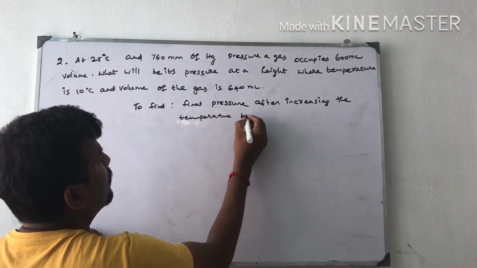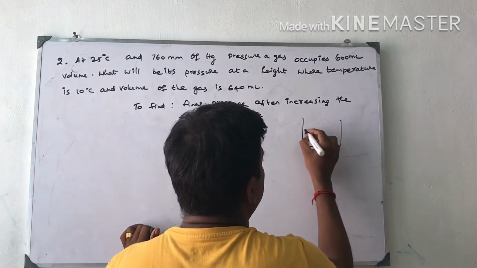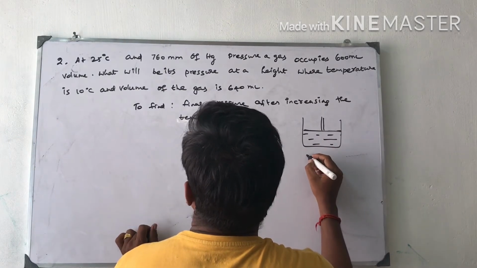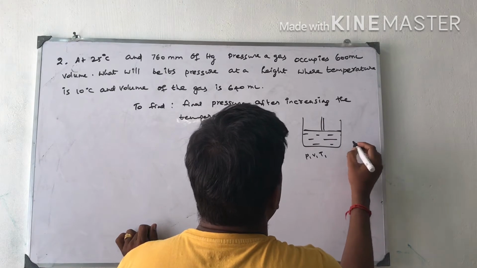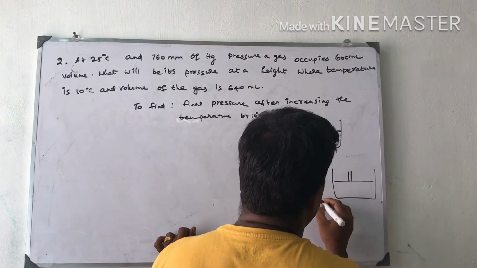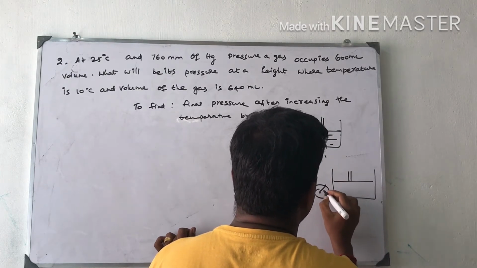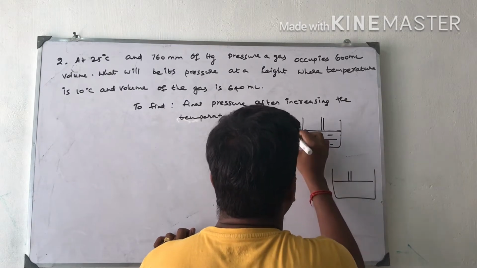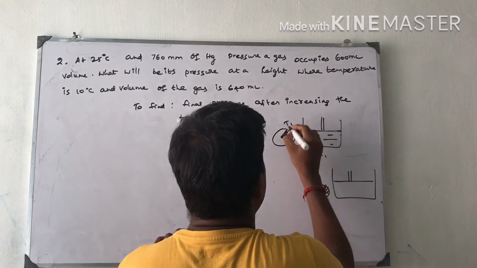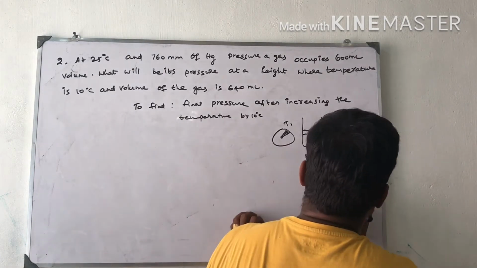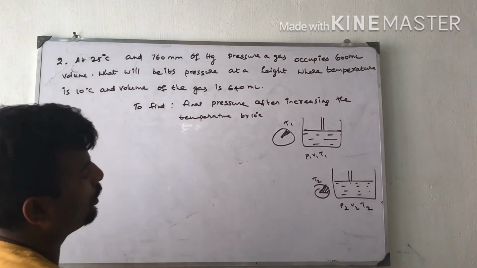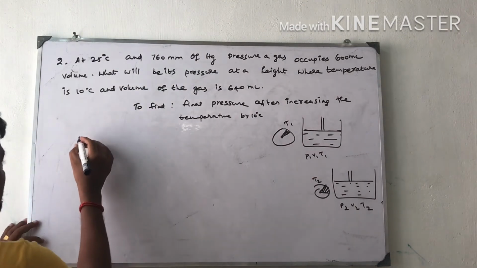Initially, suppose this is the piston, here the gas is there. Initial pressure P1, V1, T1. And after raising the temperature, T2 is increased. Initially this is the temperature T1. Now I increase the temperature. The pressure is P2, V2 and T2. So what change have we applied by using the combined gas law?